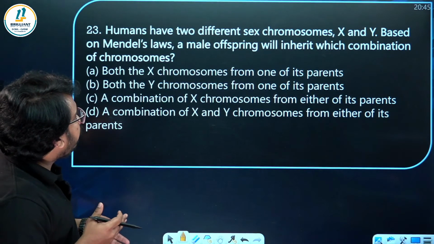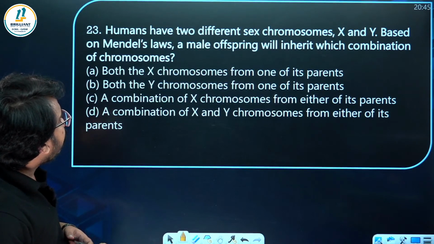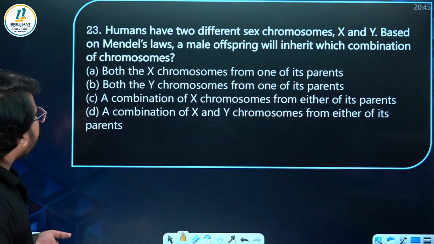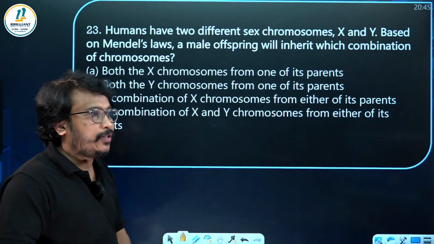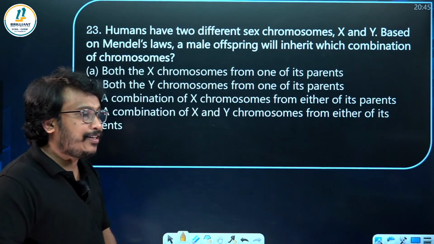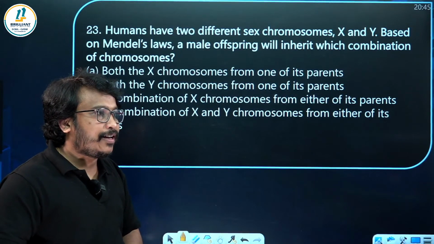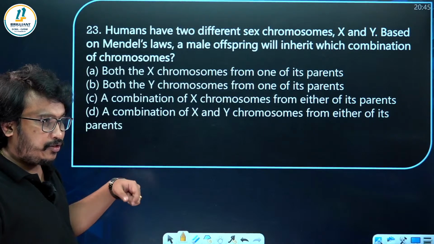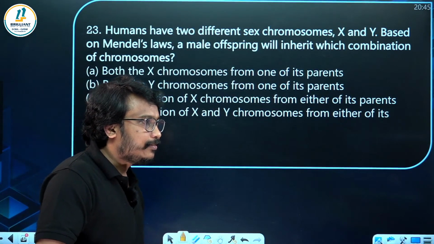Now humans have 2 different sex chromosomes, X and Y. Based on Mendel's laws, a male offspring will inherit which combination of chromosomes? You already know. But according to the statement, you have to tell both the X chromosome from one parent, or both the Y chromosome from one of its parents, or a combination of X and Y chromosome from either of these parents. Which is the most applicable option?